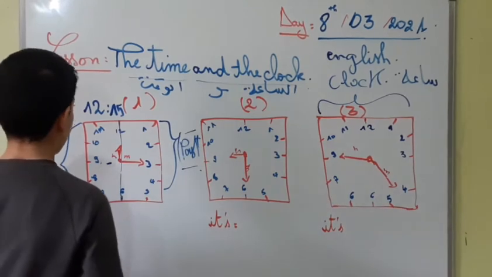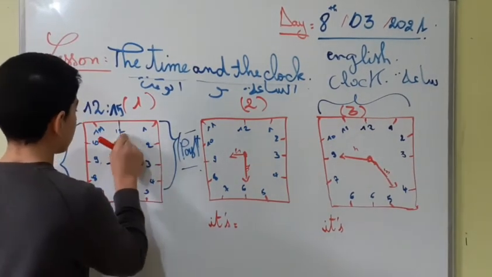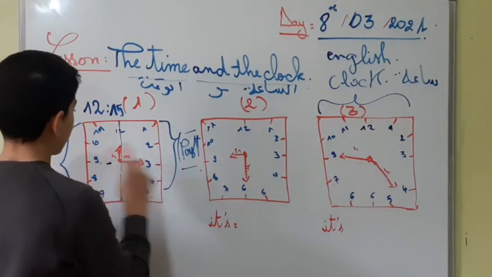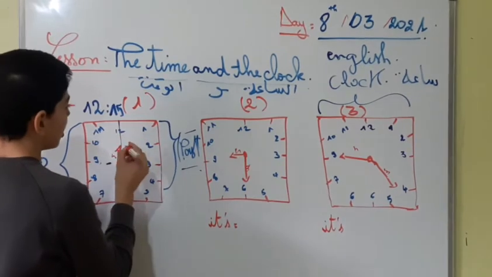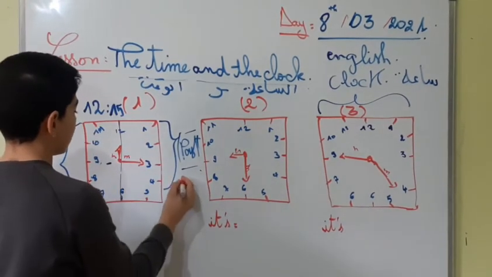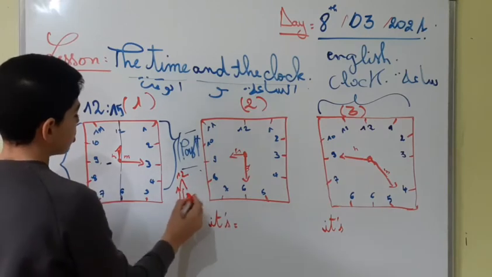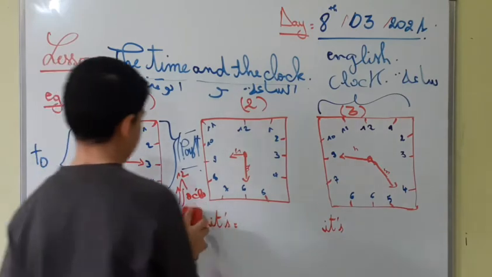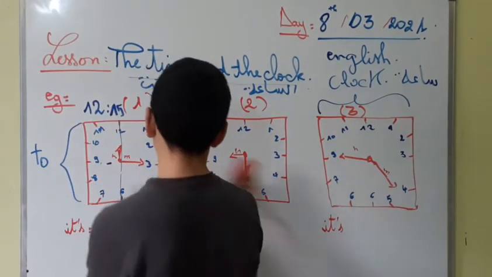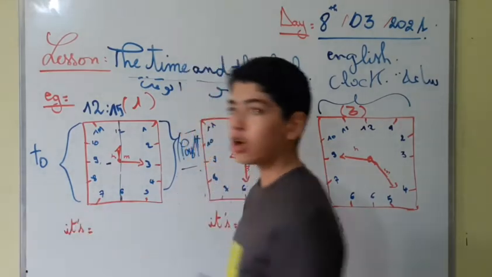What do I say? I say it's to. But 6 and 5 and 4 and 3 and 2 and 1, I say it's past. No, 12 I don't say past. I say o'clock. When it's, for example, here and this 12, we say it's 12 o'clock, of course. Okay, so o'clock. So from here I say it's past, and from here, of course, I say to.